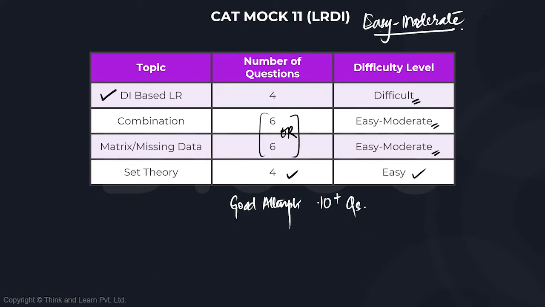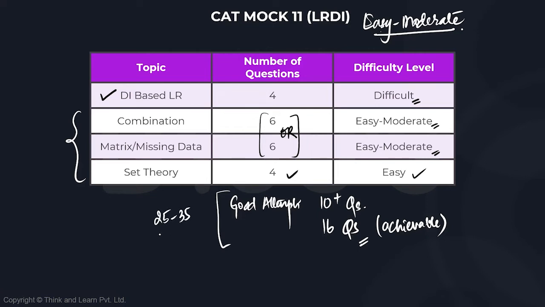And people who are doing well in LRDI could have easily solved 16 questions, as in the first three sets and the last three sets, pretty easily. So this was achievable. This was very much doable. Good marks, I would consider to be somewhere in the range of 25 to 35. It's very much achievable. And the overall section was a nice one. This is very similar to how you can expect in this year's CAT when Bangalore is going to set the paper.